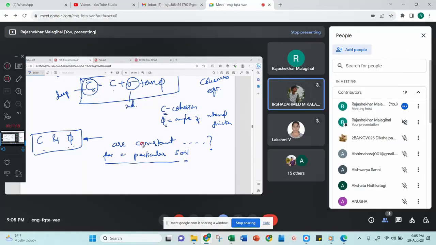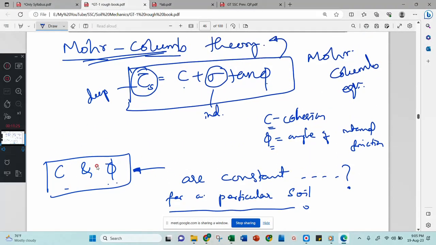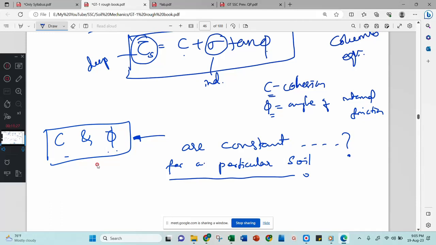Yes, sir. Okay, see here, this is a challenge. Both answers are somewhat right. They act like constants, and they are not constants also. Then how to deal with this, both constant and not constant?